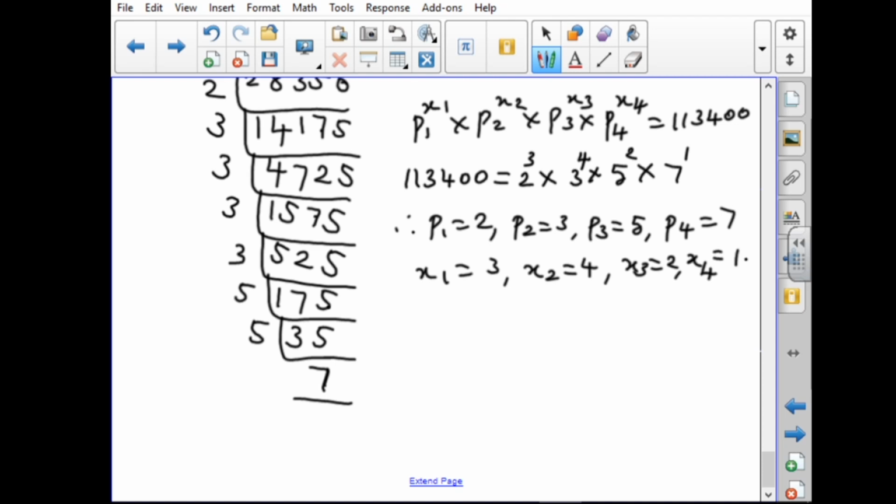You have to find the factorization, then write the factors with their powers, then compare the powers with the given powers. The base numbers are denoted by P1, P2, P3 and P4. The power numbers are denoted by X1, X2, X3, X4 like that. So we find the answer also like that: what is P1, P2 and X1, X2. That's all. The fifth sum is over.